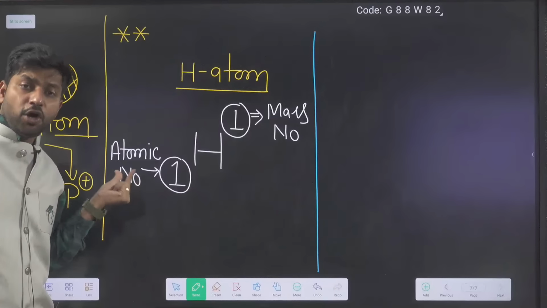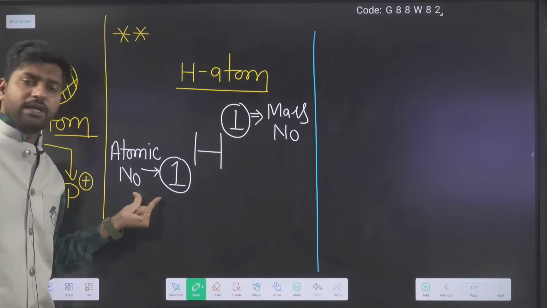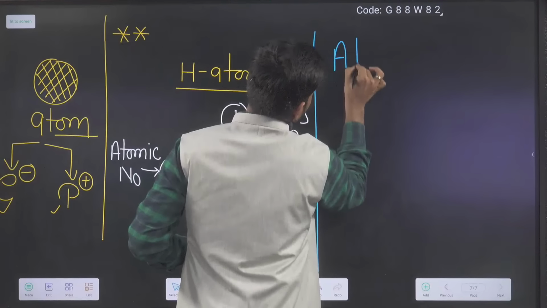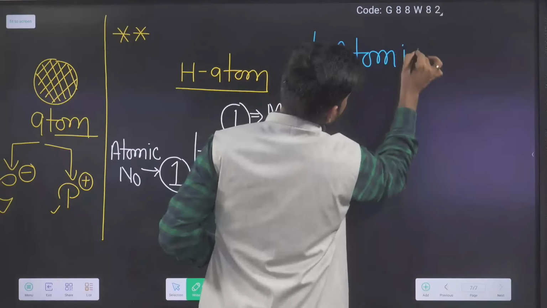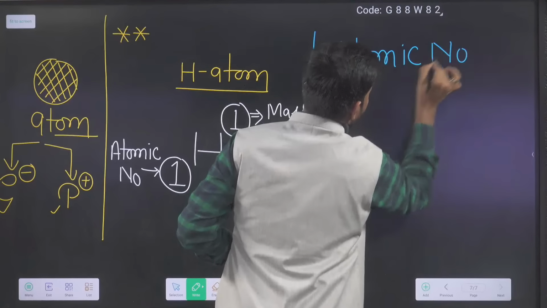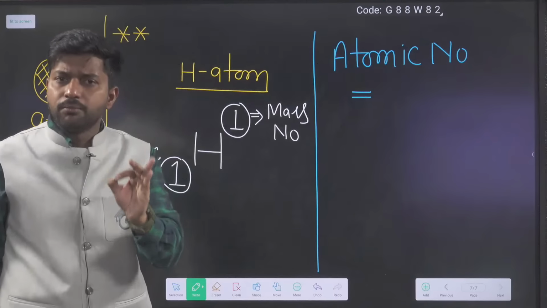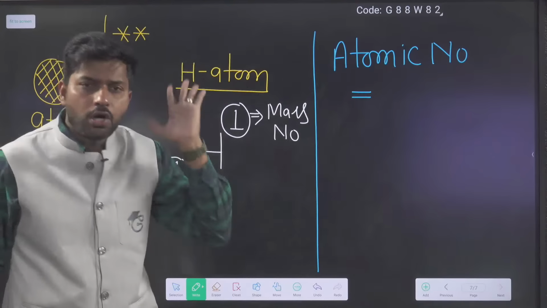Whatever atomic number is written, that is nothing but the number of protons.